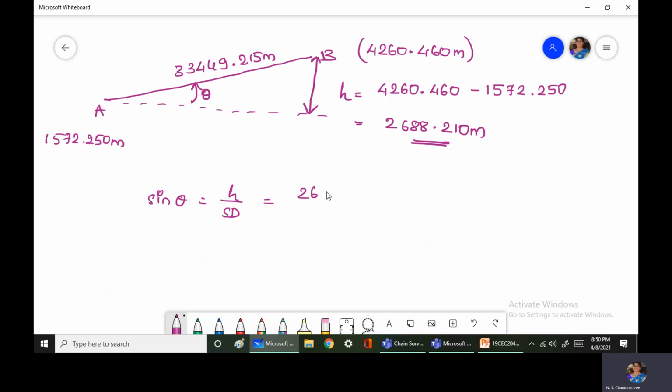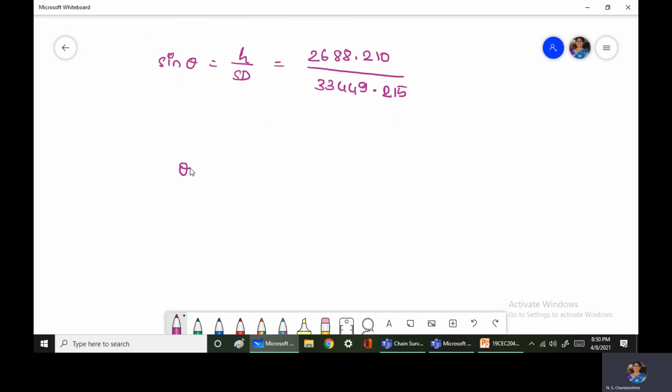So H is 2688.210 divided by the sloping distance 33449.215. So theta is equal to sine inverse of this value, that would come up as 0.02057. So theta is equal to 4 degrees 36 minutes 34.76 seconds.